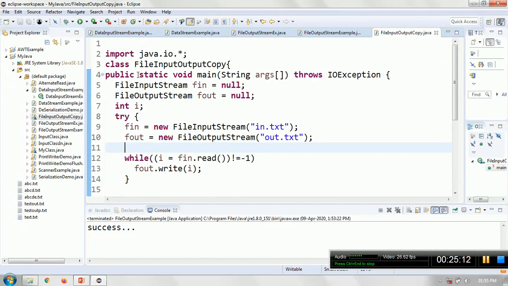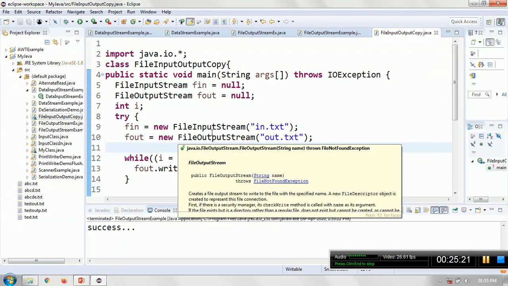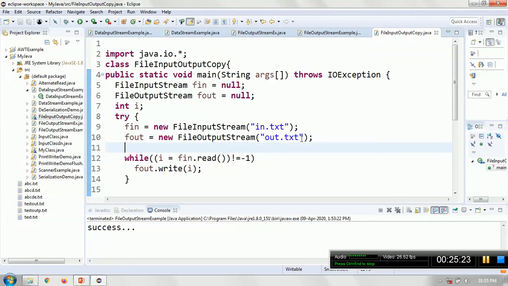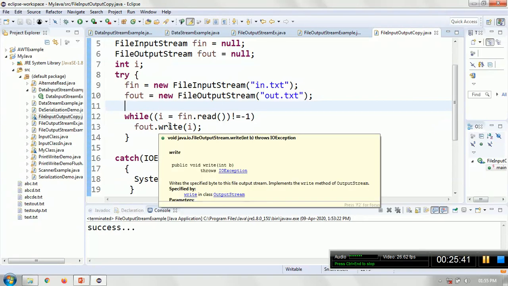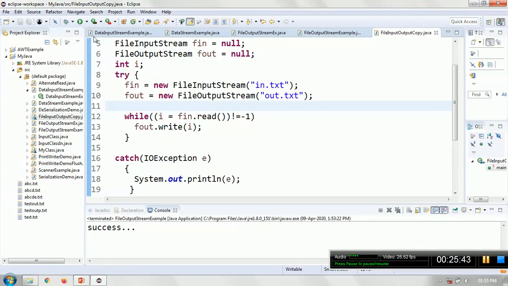Again, I'm describing file input stream and the output stream. I'm assigning two files, in.txt and out.txt. In.txt will be used with the file input stream to read the data, and the output stream out.txt will be used to store the data. Means you're copying content from one file to another file. The in.read will keep reading one byte at a time until it encounters -1, that marks the end of the file, and whatever has been read will be written with the write method of the file output stream.